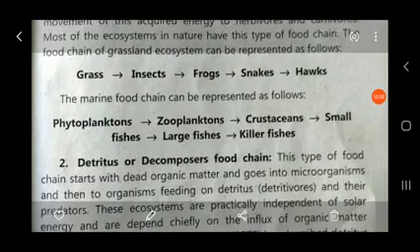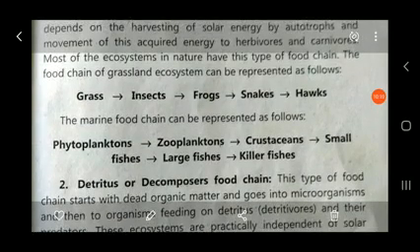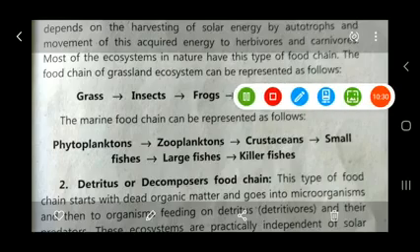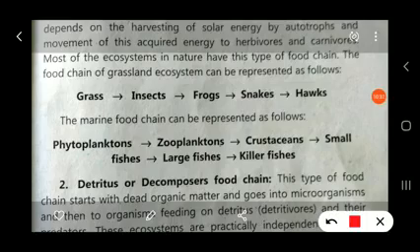Next is the marine food chain. In the aquatic or marine ecosystem, the marine food chain can be represented as follows. The producers are the phytoplanktons, microscopic algae and some bacteria, which carry out photosynthesis. These phytoplanktons are eaten by the small zooplanktons, which are primary consumers.